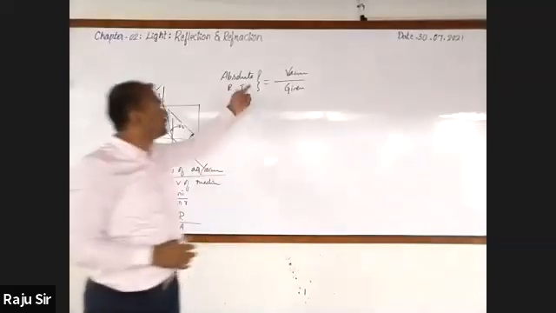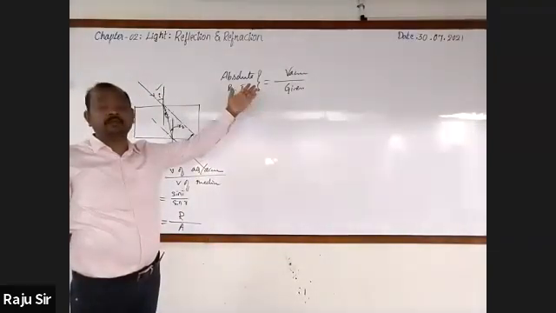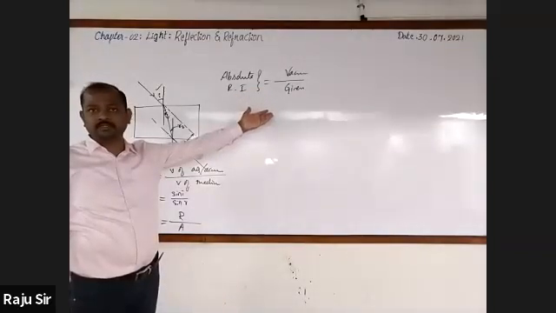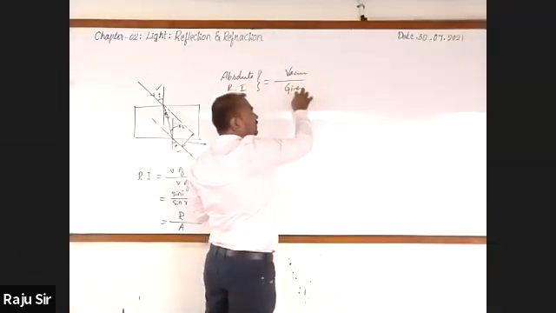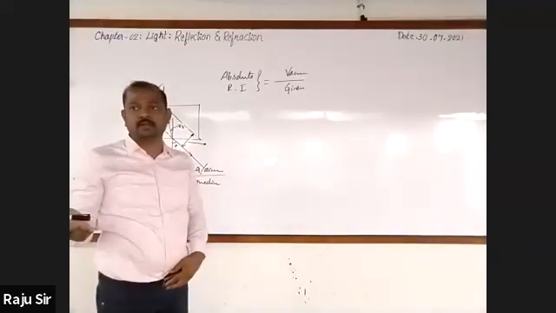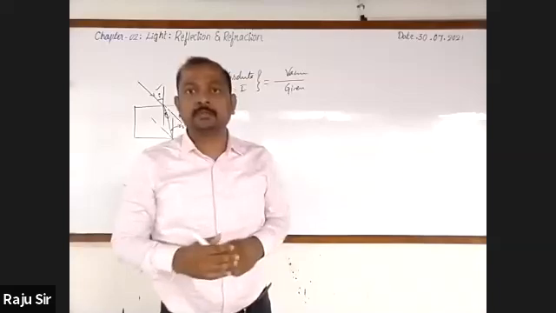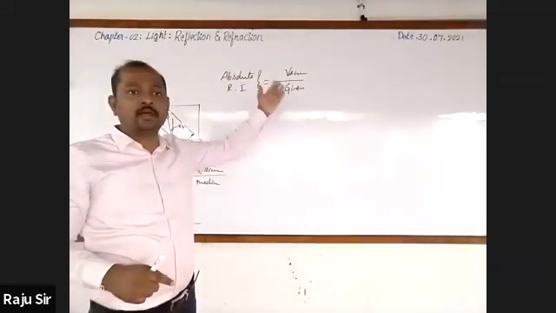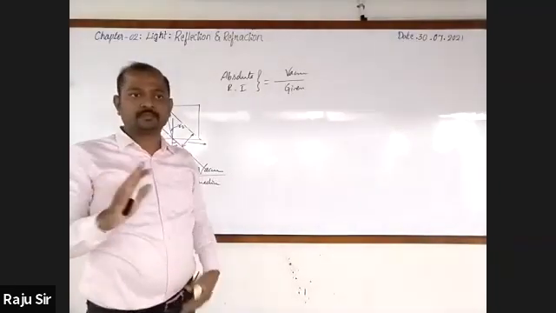Because it is expressed as the ratio of velocity of light in two different mediums, right? That means in the numerator velocity, in the denominator velocity, same physical quantity. Hence, units get cancelled. Refractive index has no unit because it is expressed as the ratio of velocities of light in two different mediums. Clear?